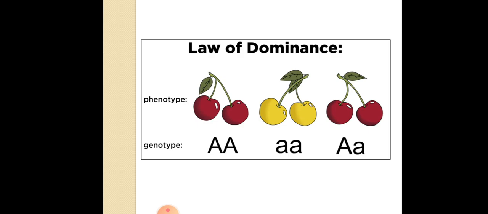Since a single copy of capital A is enough to express the red phenotype, capital A is considered dominant. Capital A and small a is a hybrid, or heterozygous, condition, and the phenotype that is expressed, the red apple, is considered dominant.